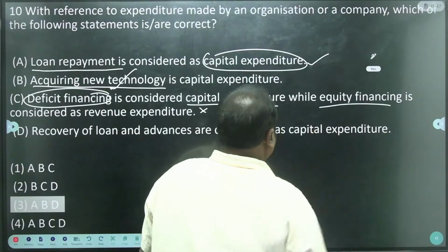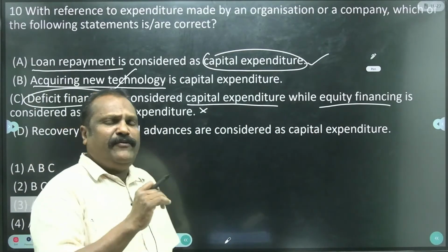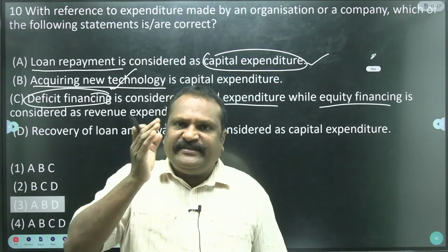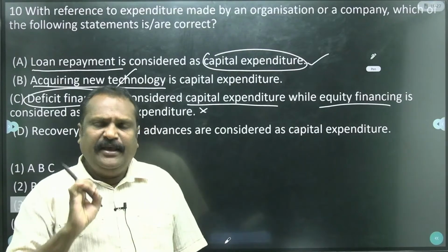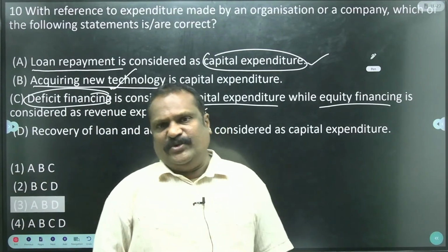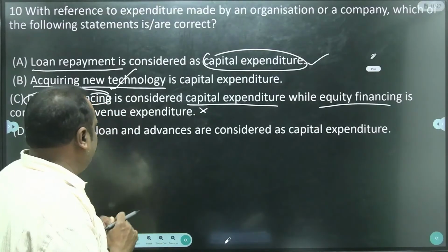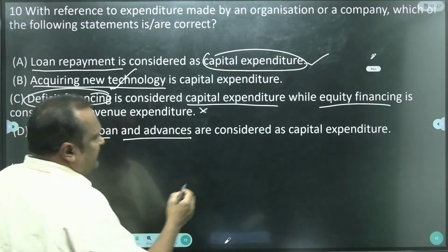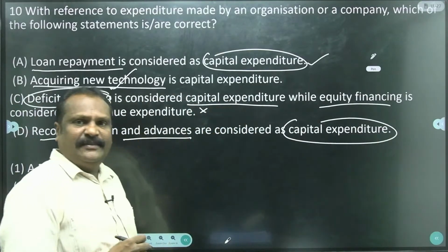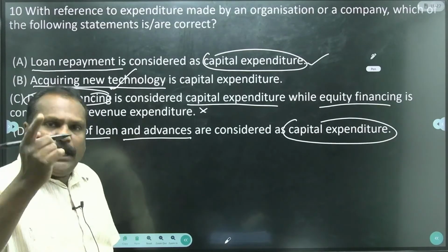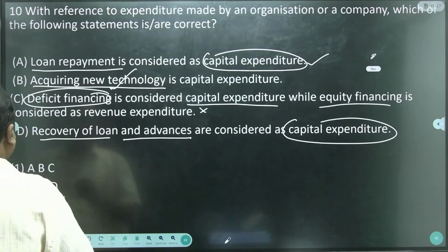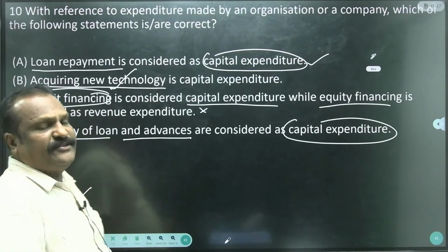And equity finance is a revenue. No, equity finance is a capital expenditure. See, raising of the capital by selling the company equities is considered as the capital expenditure only. So the statement is reversed. Okay, this statement is wrong. Recovery of the loans, advances are considered as the capital expenditure. Yes, along with the loan repayment, recovery of the loans, other advances are part of the capital expenditure. Okay, now the answer is A, B, D. A, B, D is the answer. Okay.